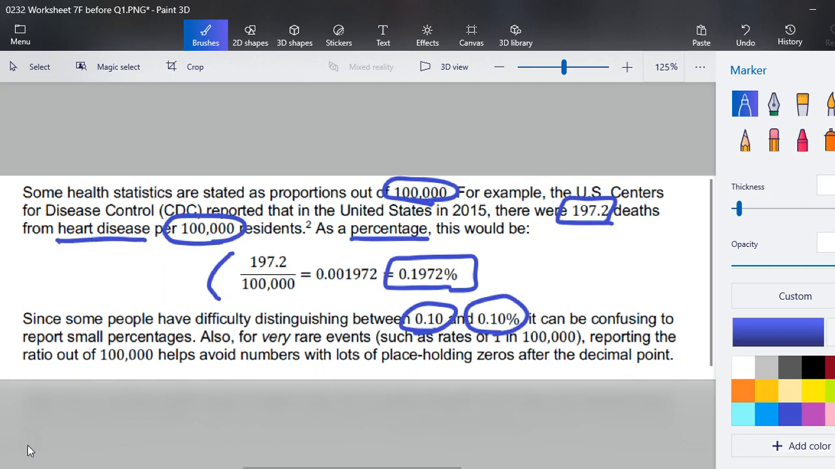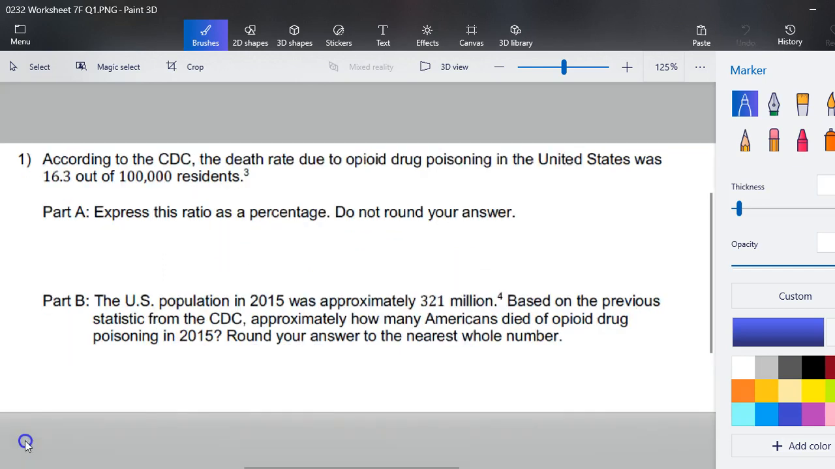Also, for very rare events such as rates of 1 in 100,000, reporting the ratio out of 100,000 helps to avoid numbers with lots of placeholding zeros after the decimal point.